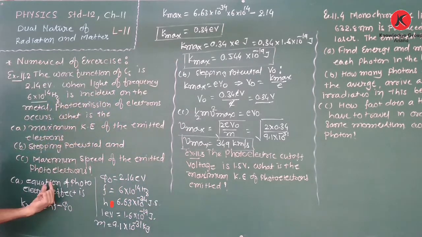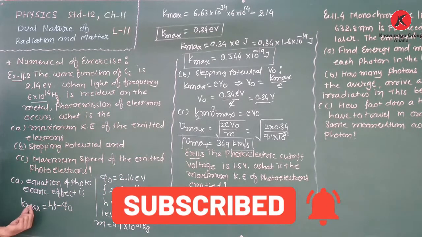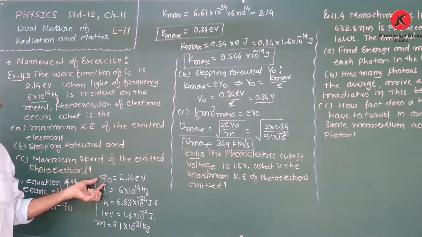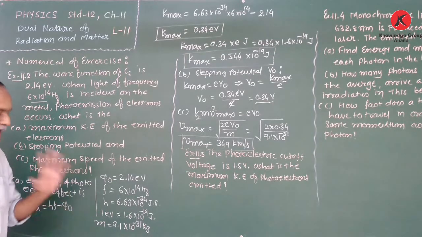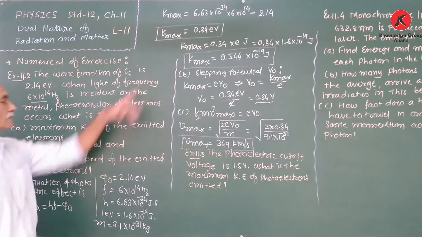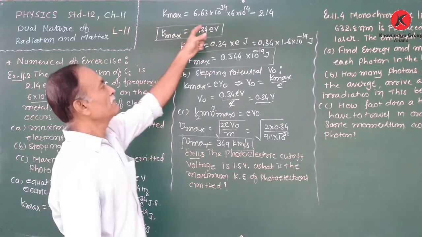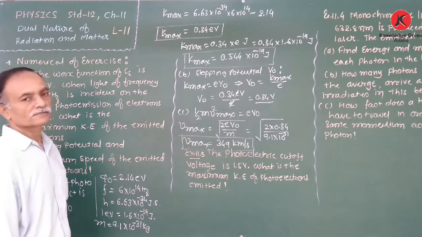Again, the equation of the photoelectric effect: the maximum kinetic energy K maximum, or half m v square maximum, is equal to hf minus phi 0. H is the Planck's constant, f is the frequency of incident light, and phi 0 is the work function. The work function, frequency, Planck's constant, the relation between electron volt and joule, and the mass of the electron are given. Substituting, we obtain the maximum kinetic energy 0.34 electron volt.